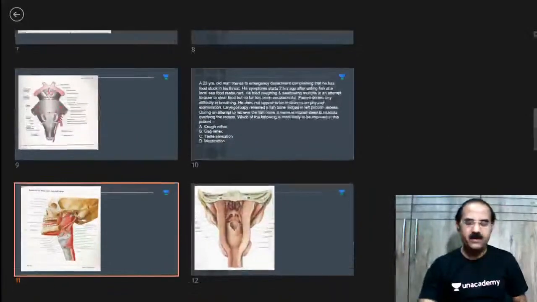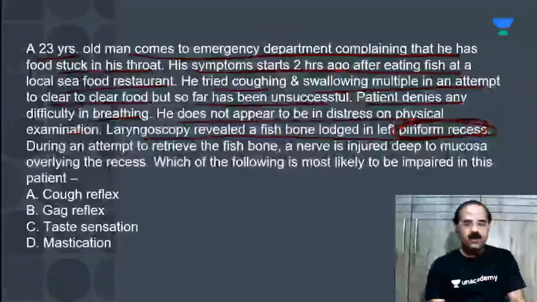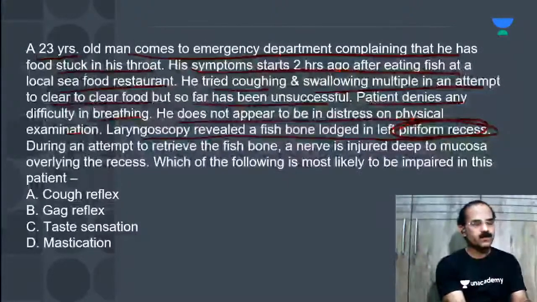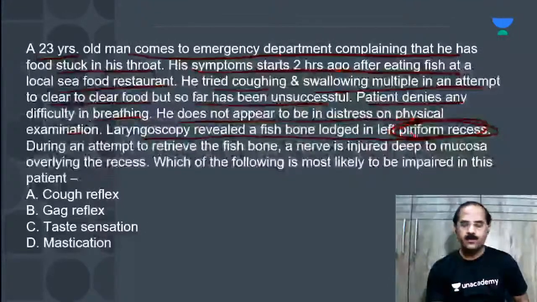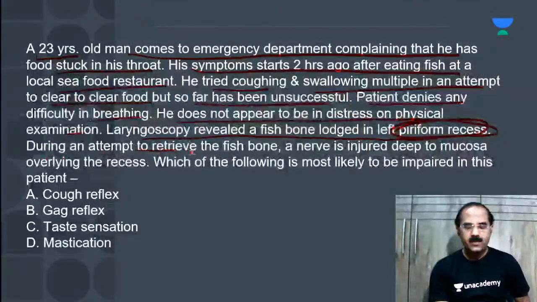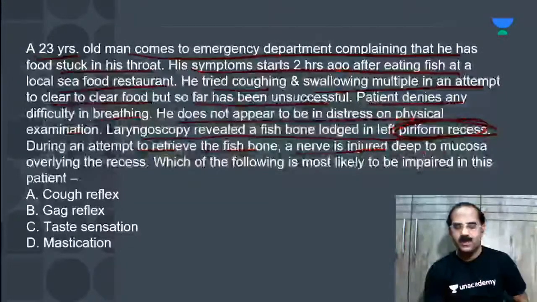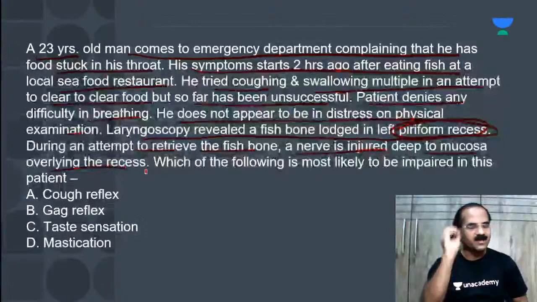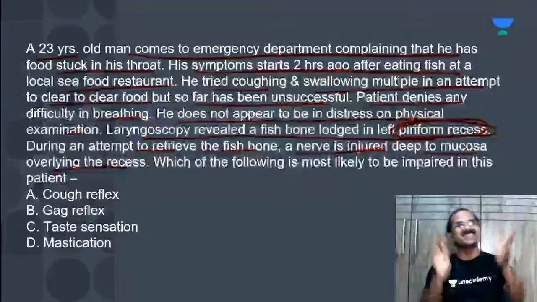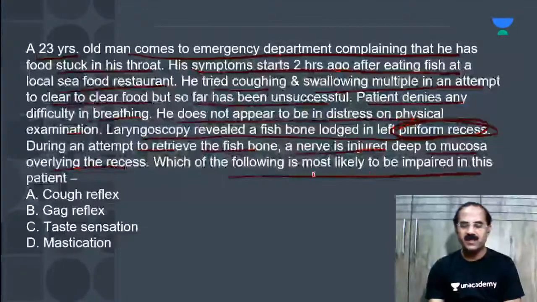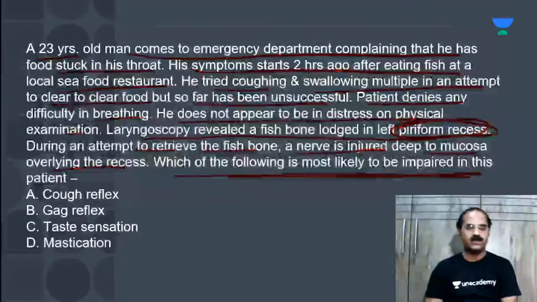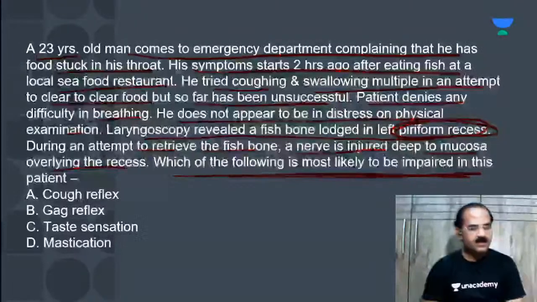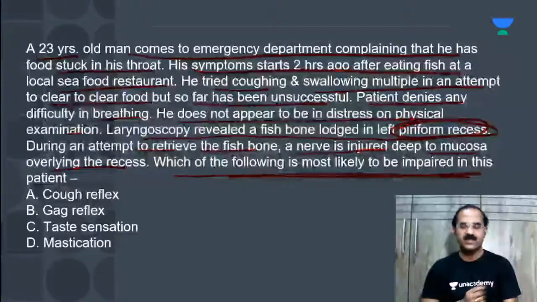Okay, so now coming back to the MCQ, have a look. Laryngoscopy reveals a fish bone lost in the left pyriform recess. During an attempt to retrieve the fish bone, a nerve is injured deep to the mucosa overlying the recess. Now, what is the nerve? The answer is the internal laryngeal nerve. That means the internal laryngeal nerve is injured.